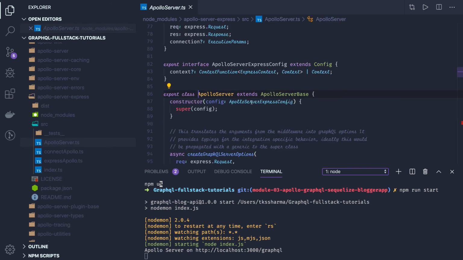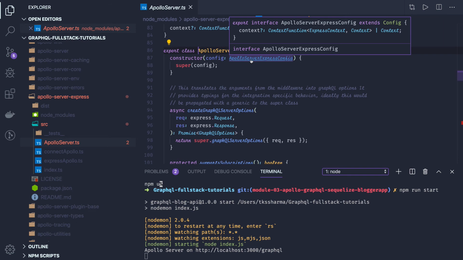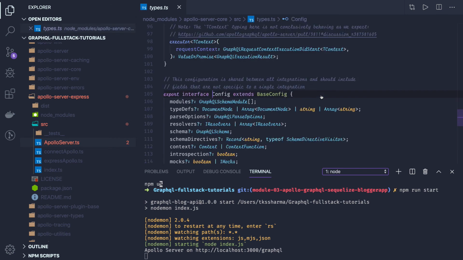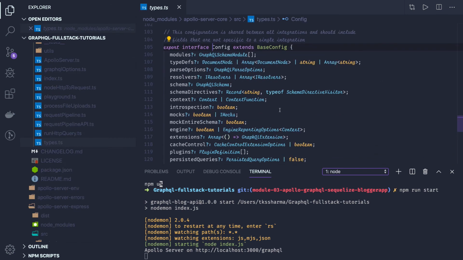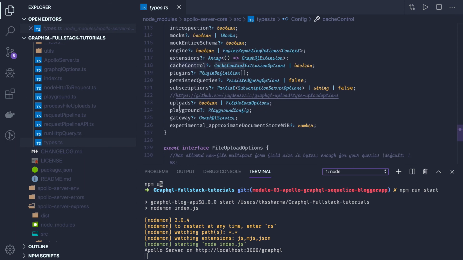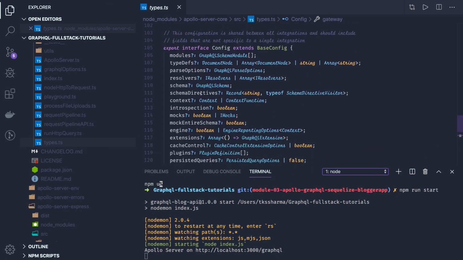So Apollo server base is the class, and what are the Apollo server express config options it accepts, right? All those things you can just look at here. You can pass the resolver, schema, introspection true or false, extension, cache control, uploads, playground, gateway, all the arguments you can pass while creating the instance of Apollo GraphQL server.